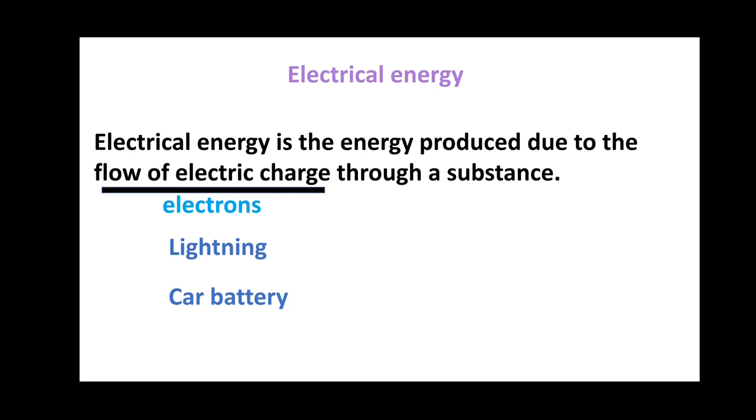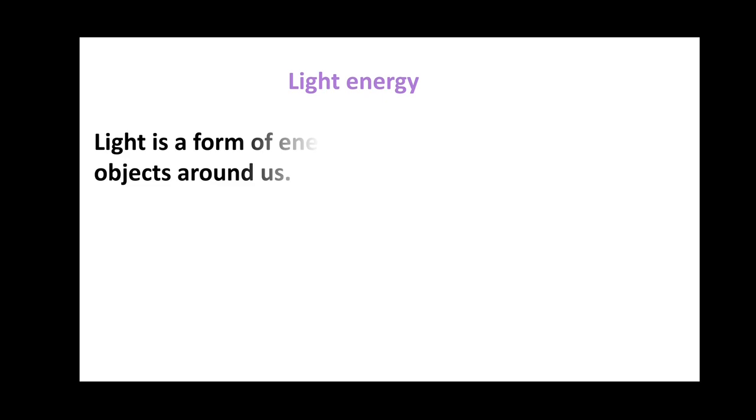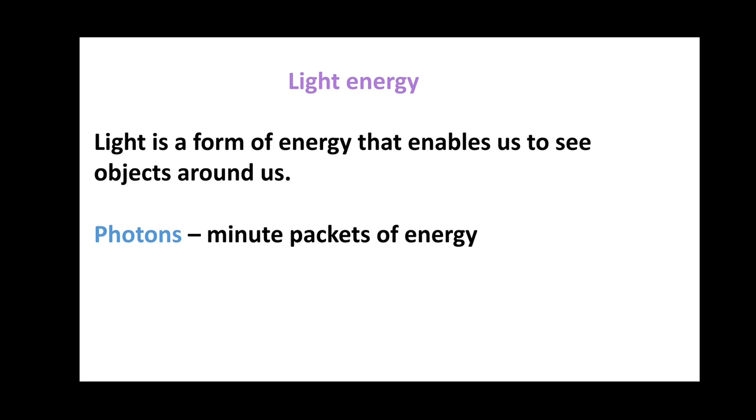Next form of energy that we are going to discuss is light energy. Light energy is a form of energy that enables us to see objects around us. Light contains photons, which are minute packets of energy. That means small packets of energy.